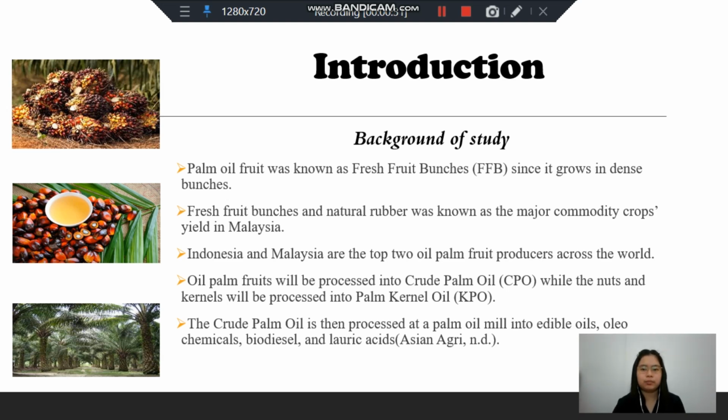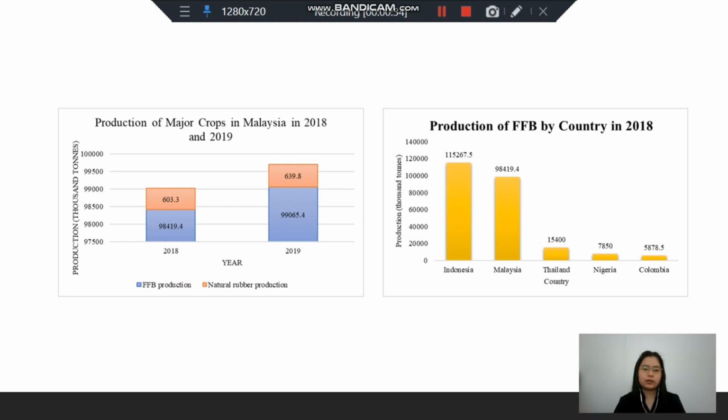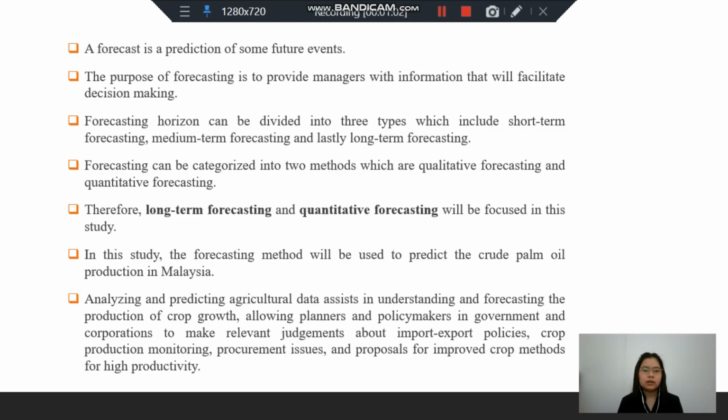The crude palm oil is then processed at a palm oil mill into edible oils, oleochemicals, biodiesels, and lauric acids. These two figures show the production of major crops in Malaysia in 2018 and 2019, and also the production of fresh fruit bunch by country in 2018. A forecast is the prediction of some future events. The purpose is to provide managers with information that will facilitate decision making.